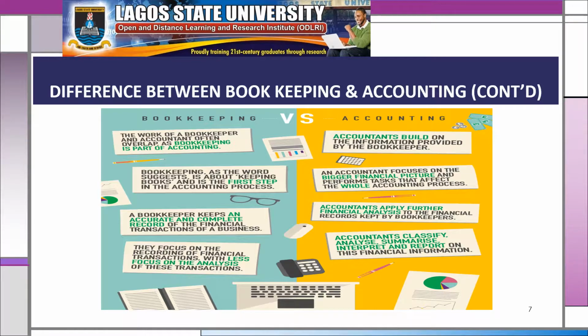They focus on the recording of financial transactions with less focus on other aspects of accounting. What are those other aspects of accounting? And that's what you see in the case of accounting. Now, coming to accounting,